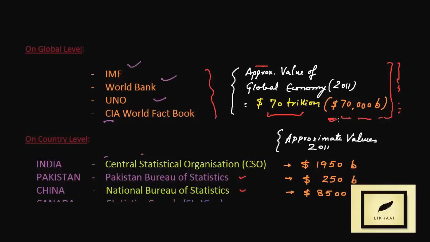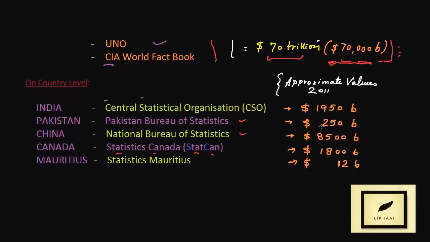Similarly, India had $1,950 billion, Pakistan $250 billion, China $8,500 billion, Canada $1,800 billion, and Mauritius $12 billion. This much product value was generated in these countries.